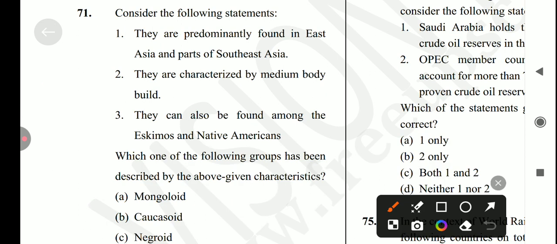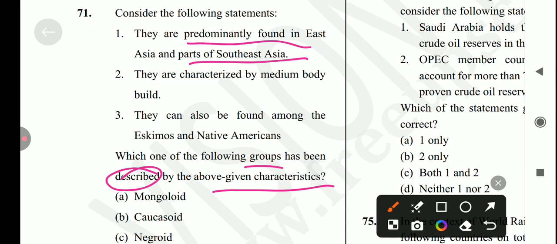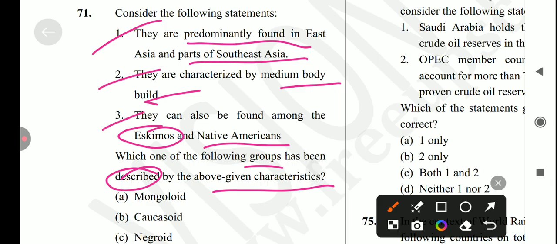First is which of the above groups have been described by the above characteristic. Okay, first is they are predominantly found in East Asia and part of Southeast Asia. Yes, it's correct. Next is they are characterized by medium body build. Okay, they can be found in the Eskimos, Native American. So ये किससे related हो जाएगा, so this one is related to the Mongoloid. Okay, so statement first is the correct answer for this question.